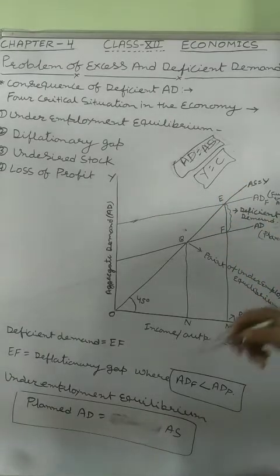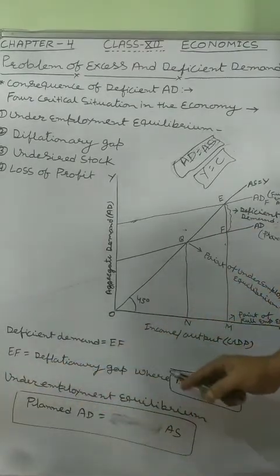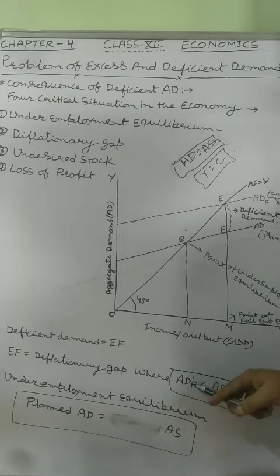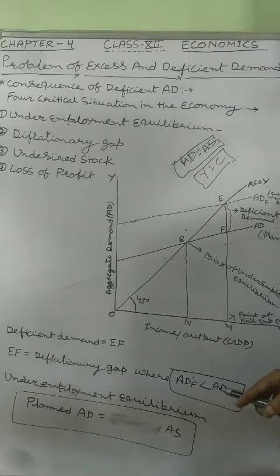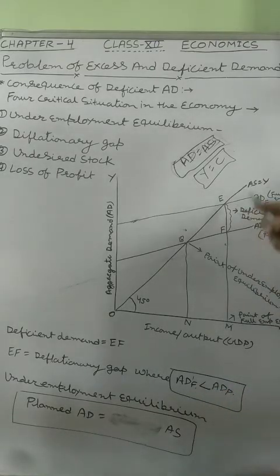So deficient demand equals EF, and EF equals the deflationary gap also, where aggregate demand for full employment, also stated as aggregate effective demand in the words of Keynes, became less than planned aggregate demand.